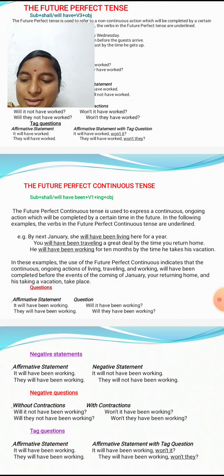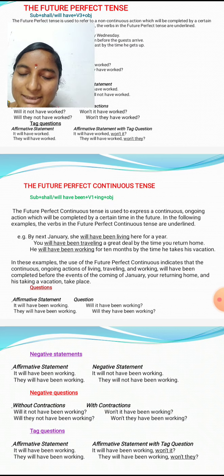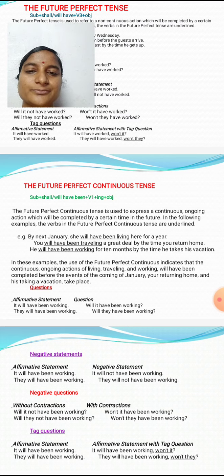To express an action which begins in the future and goes on, that is called future perfect continuous tense. The structure is subject plus shall or will, have been, plus V1 plus ing, plus object.